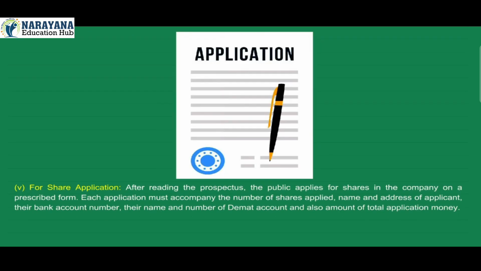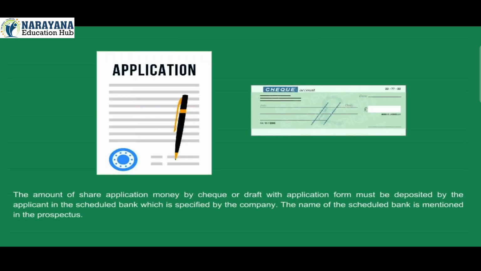5. For share application. After reading the prospectus, the public applies for shares in the company on a prescribed form. Each application must mention the number of shares applied, name and address of applicant, their bank account number, their name and number of demat account, and also amount of total application money. The amount of share application money by check or draft with application form must be deposited by the applicant in the scheduled bank which is specified by the company. The name of the scheduled bank is mentioned in the prospectus.